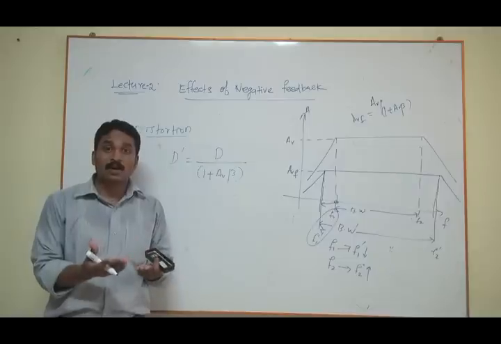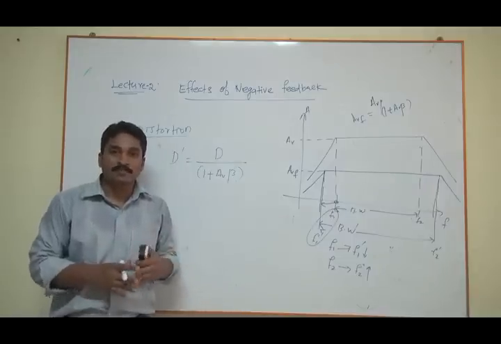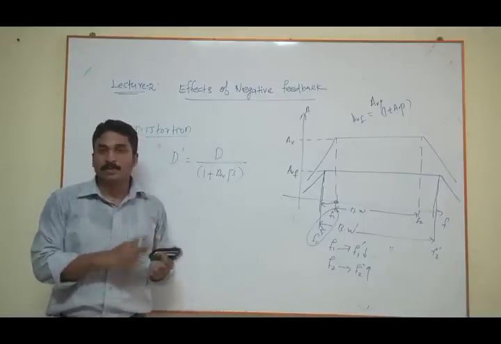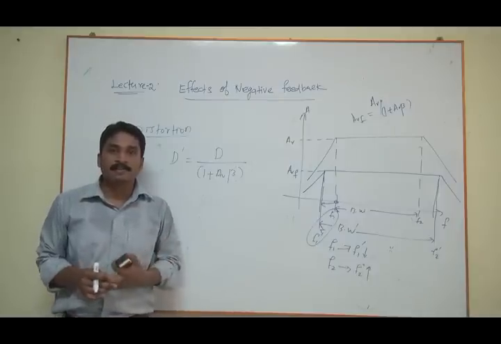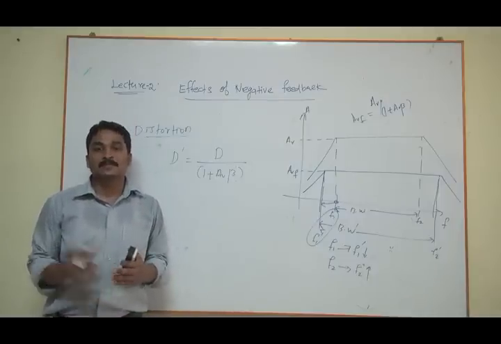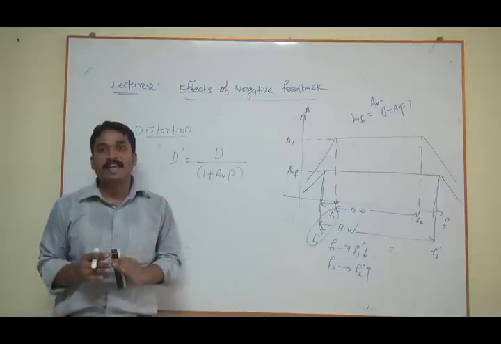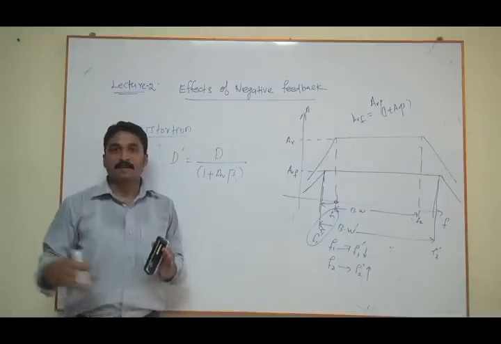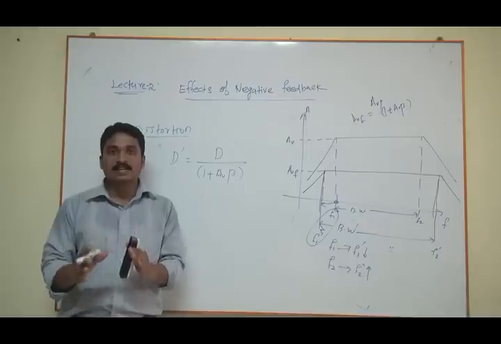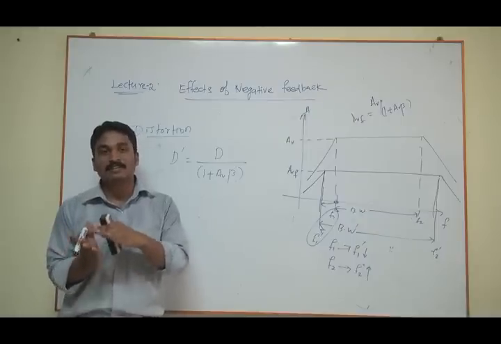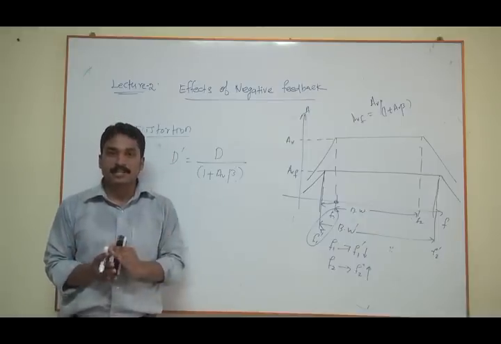This is also applicable for noise also. If there is any increment in the noise because of the active devices we use in the amplifier circuit, that is also reduced by using the same factor 1 plus AV beta because of the feedback. Your feedback reduces the input signal, so your transistor is always in the active region, it doesn't go to the saturation region.